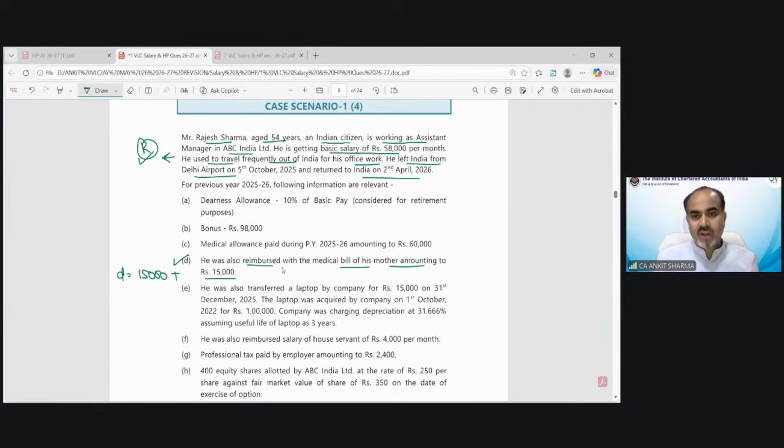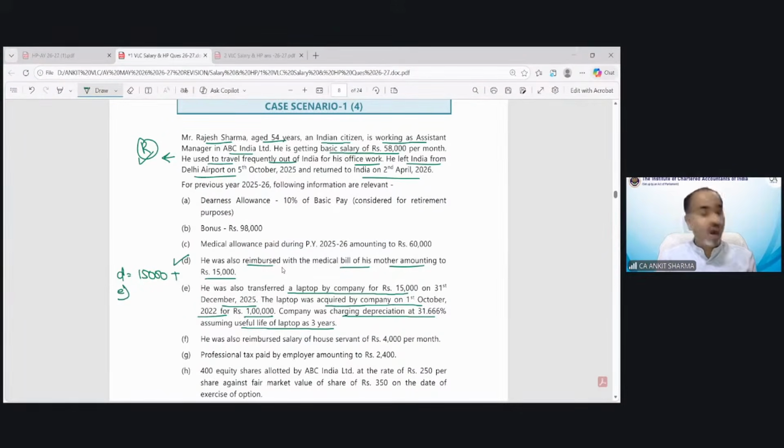He was also transferred a laptop by the company for rupees 15,000 on 31st December 25. The laptop was acquired by the company on 1st October 2022 for rupees 1 lakh. The company was charging depreciation at so and so, assuming the life of the laptop is 3 years. How does it matter? Because of laptop taxability, since it has been transferred to the employee.